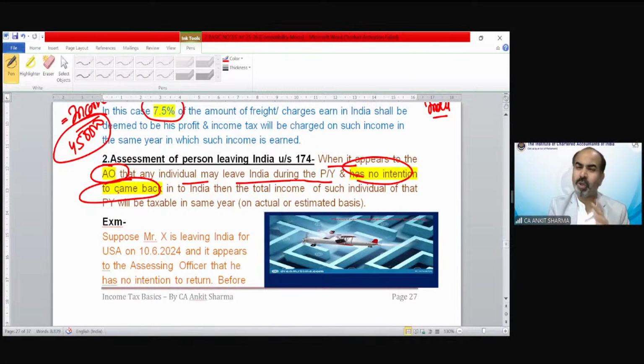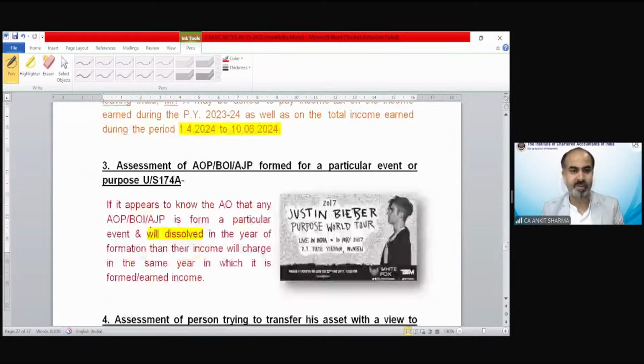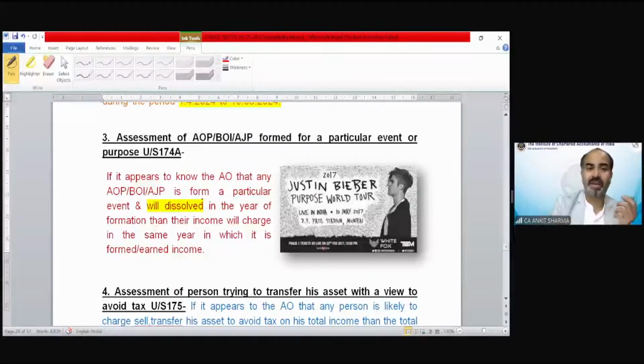So if you are going on a tourist visa or for traveling or tour purpose, then this provision would not be applicable. This would be applicable only if you are leaving India permanently. Then the total income of such individual of that previous year will be taxable in the same year. Here is an example. You can go through it, of course. Very simple provision.